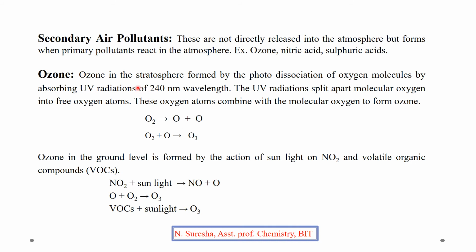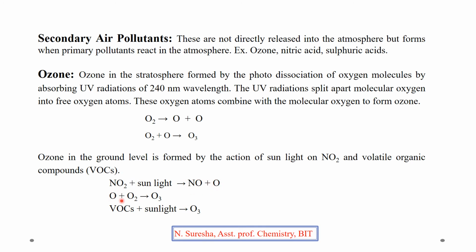In the stratosphere, it has positive applications. At ground level, in the troposphere also, ozone is formed by the action of sunlight on NO2, nitrogen dioxide, and volatile organic compounds. If the concentration of NO2 and volatile organic compounds is high at ground level, NO2 interacts with the UV radiation of sunlight, giving NO and an oxygen atom.